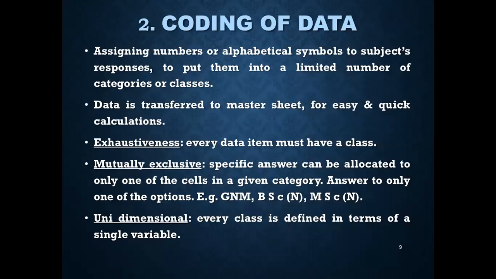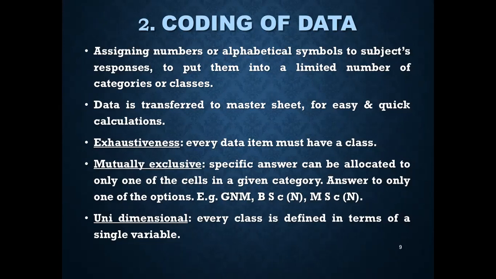Coding of the data. Coding simplifies transferring the data from questions. For example, they are assigned numbers or alphabetical symbols to the subject's responses, either A, B, C or 1, 2, 3, depending on the number of the subjects, to put them into a limited number of categories or classes. And data is transferred to a master sheet for easy and quick calculations.